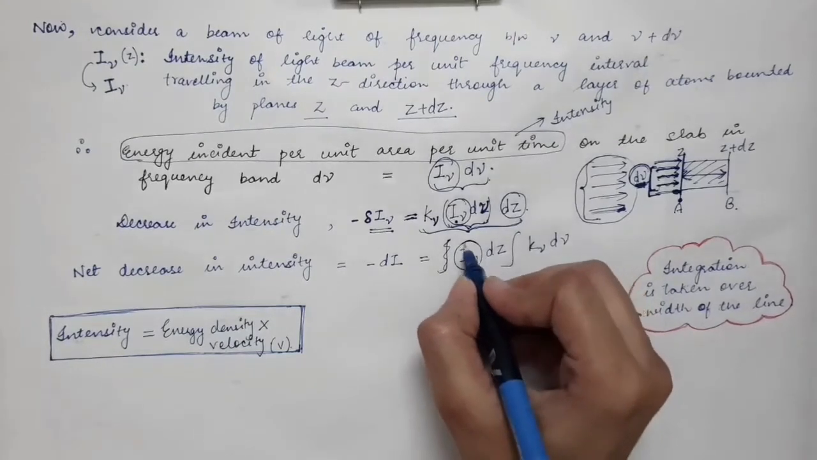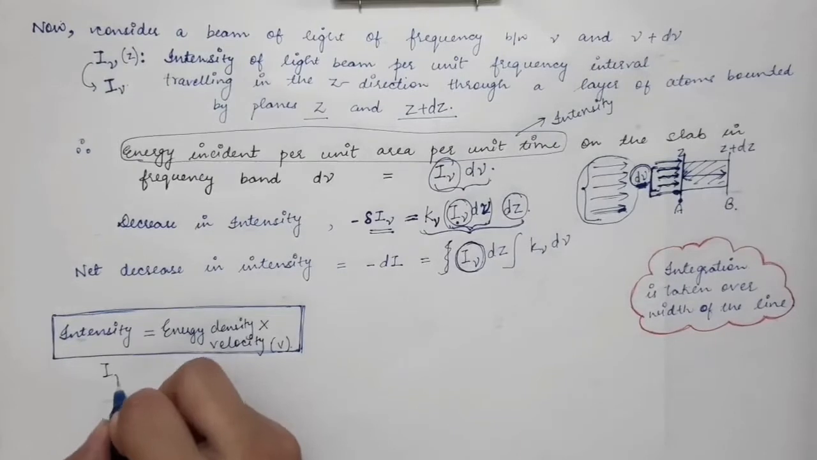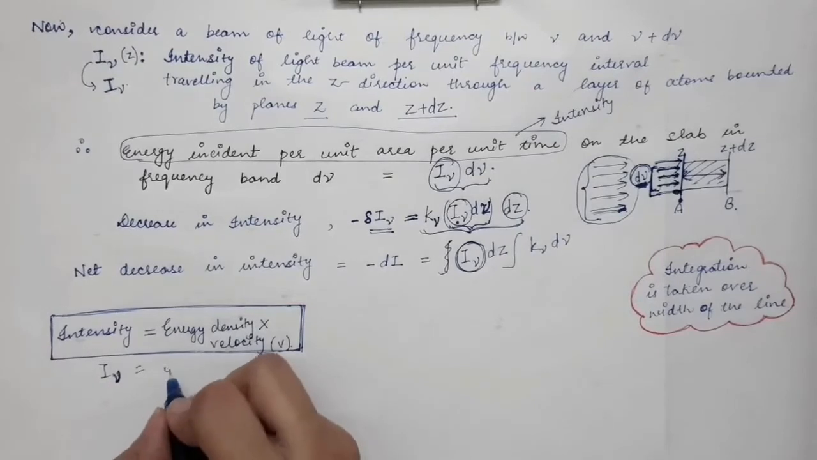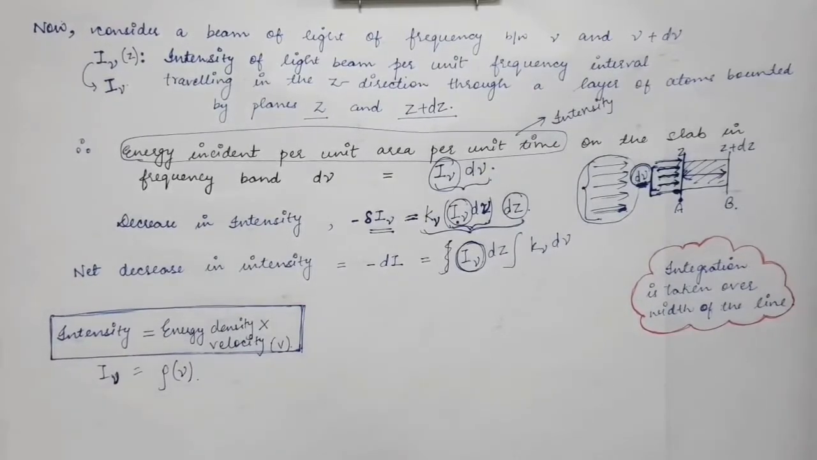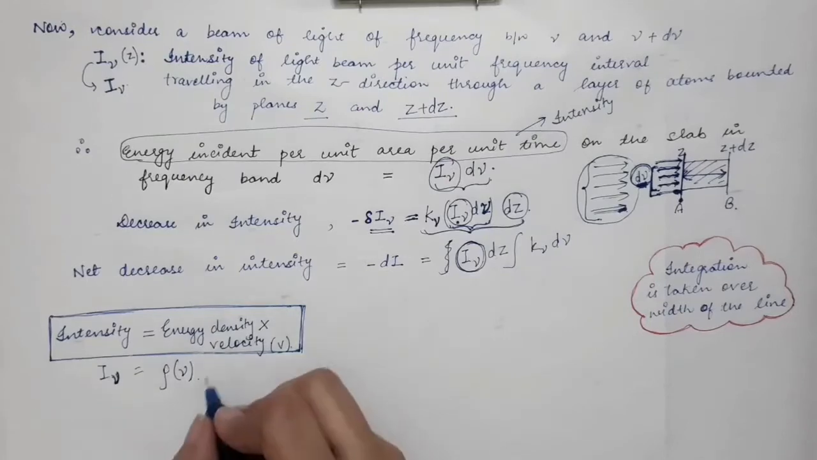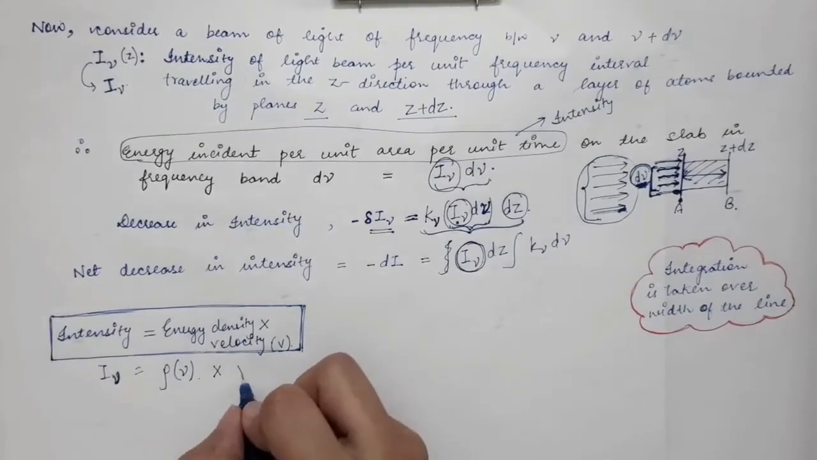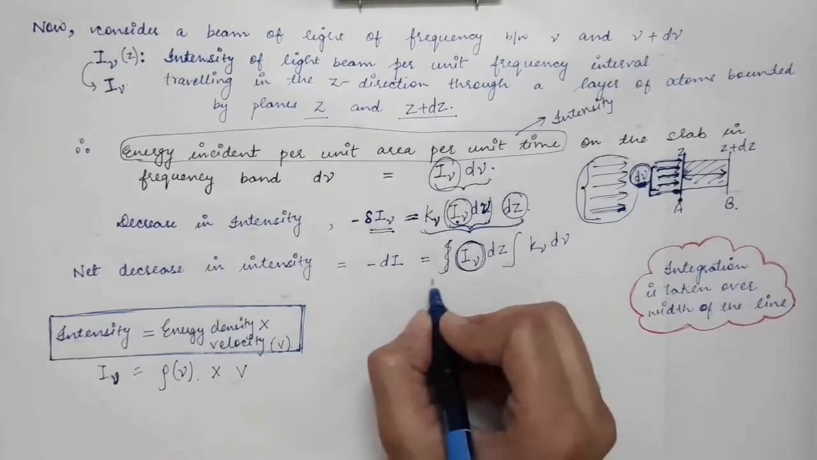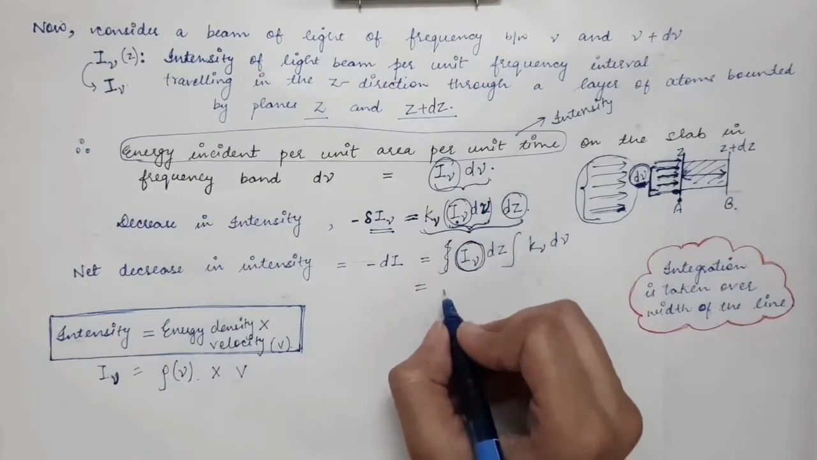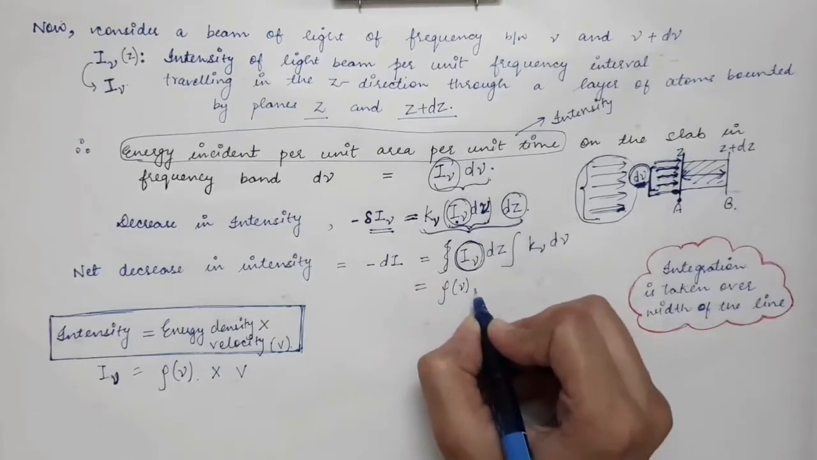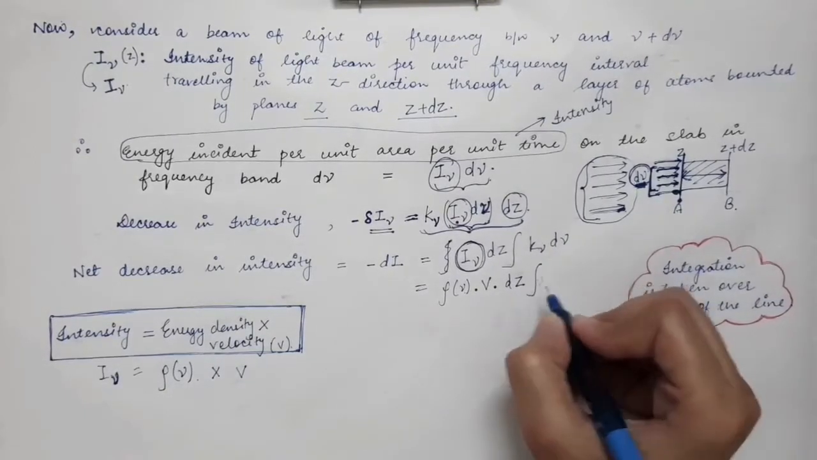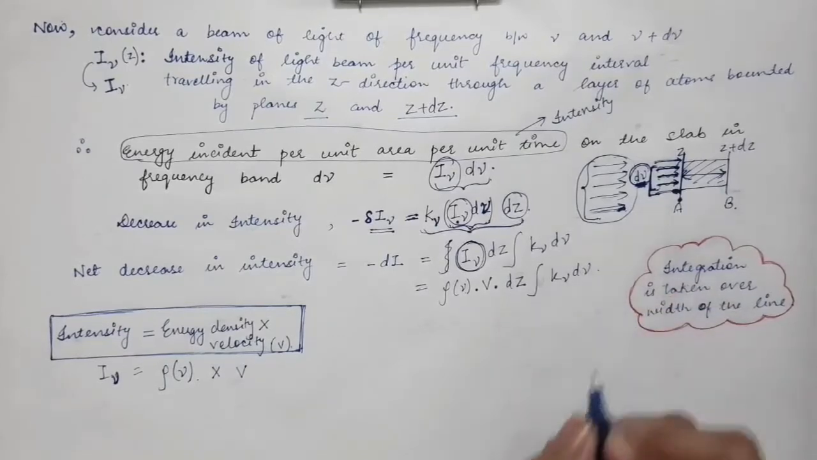So over here we have I nu. This I nu can be written as the energy density, and let's say the energy density is given by rho nu, times the velocity of the light in the medium, which is V. So this is the intensity. Now we will substitute the expression of intensity over here. We will have rho nu into the velocity of the light in the medium into dz times the integration of k nu into d nu.